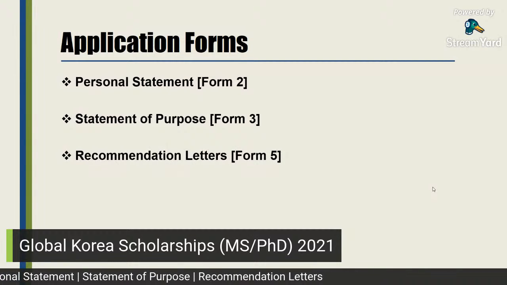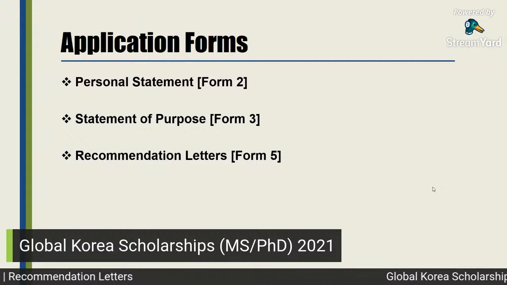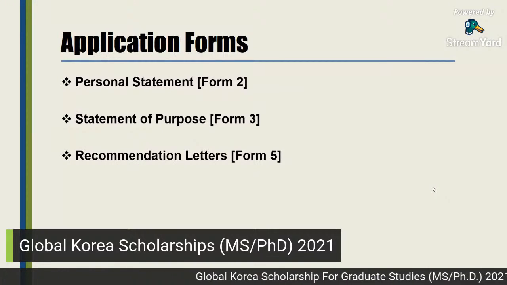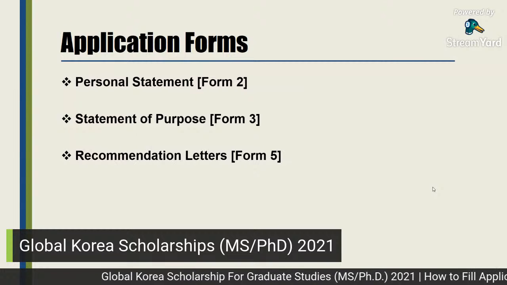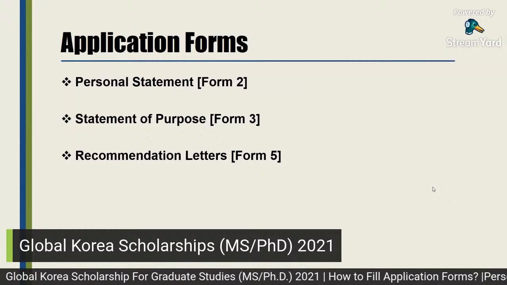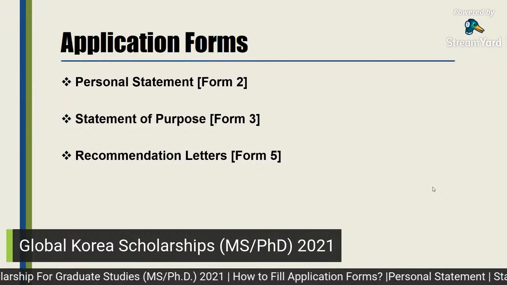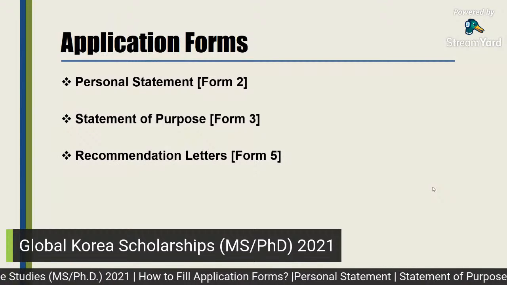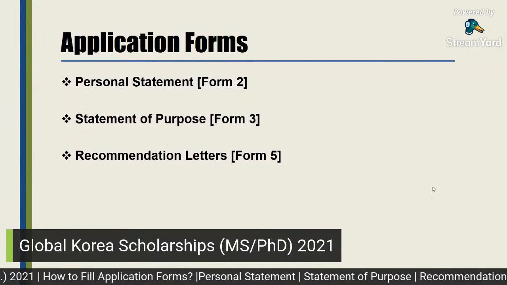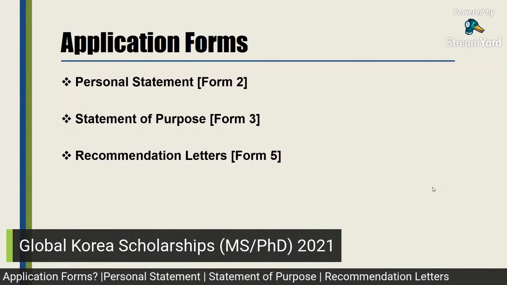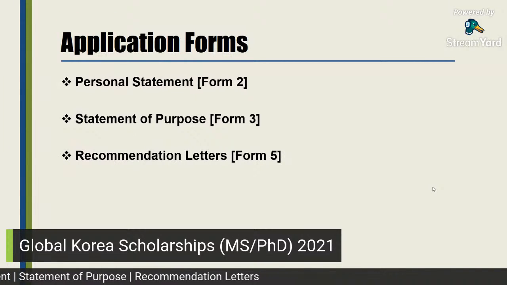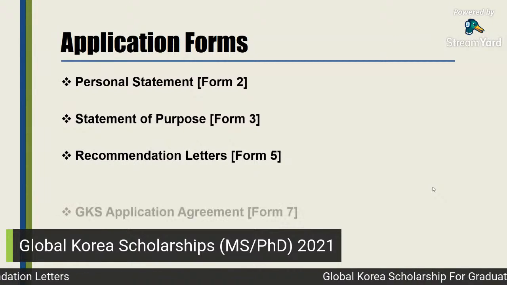The third part of this video will be related to the recommendation letters, how you can fill this given letter, how your recommender or professor can write this letter for you, how he can fill and submit this letter, or how you can submit this letter to the embassy if you are applying through the embassy track, and how you can submit this to the university if you are applying through the university track.